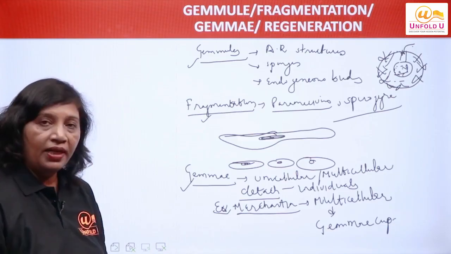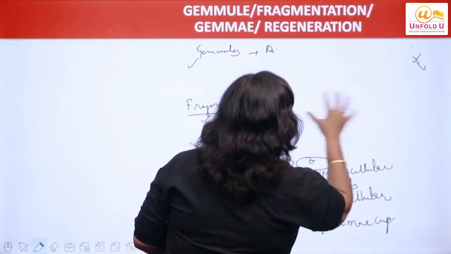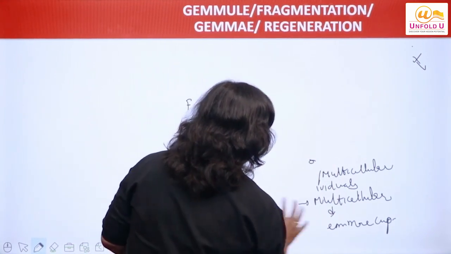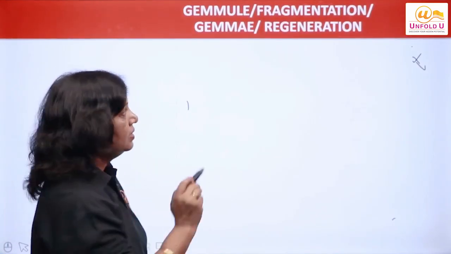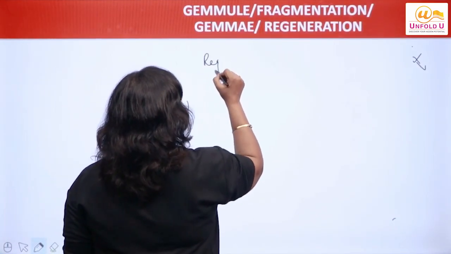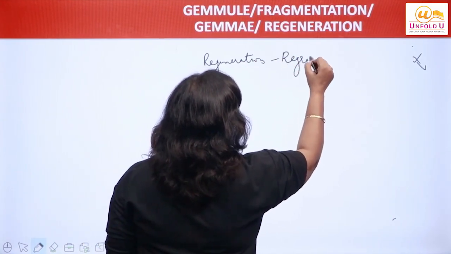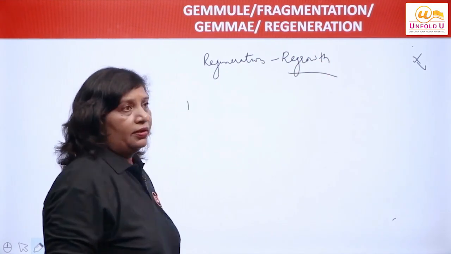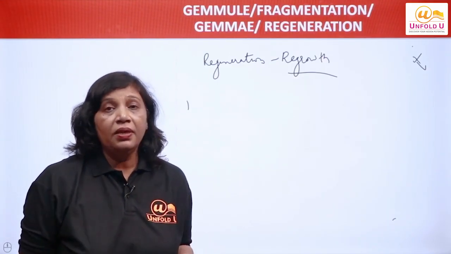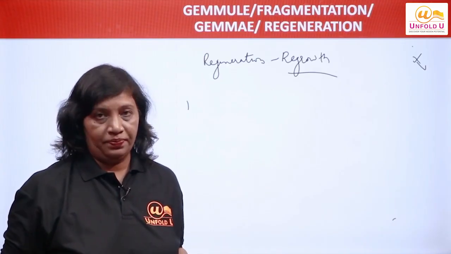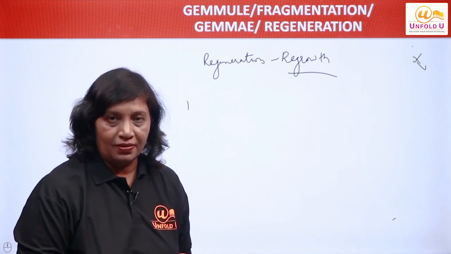They detach from the parent body and form new individuals. I hope all this is clear to you. And the last part of asexual reproduction is left, that is regeneration. Now let us take regeneration. What is the meaning of regeneration? Regrowth. Have you ever heard of a lizard's tail? When a lizard faces some enemy around, what does it do? It will leave the tail. And then what does the tail do? It regrows, and that is what regeneration is, right?